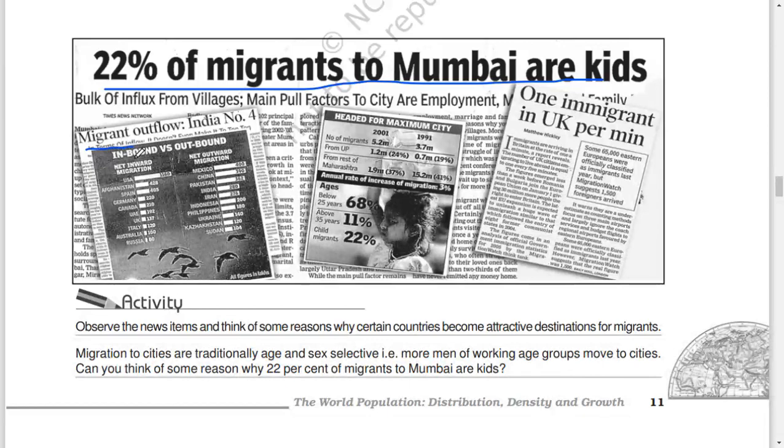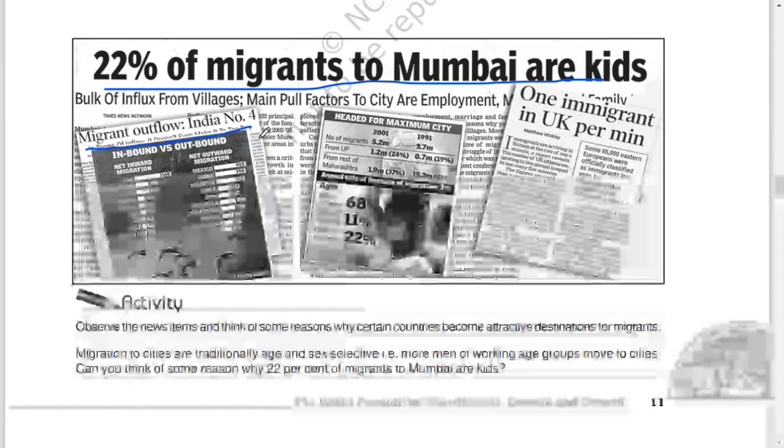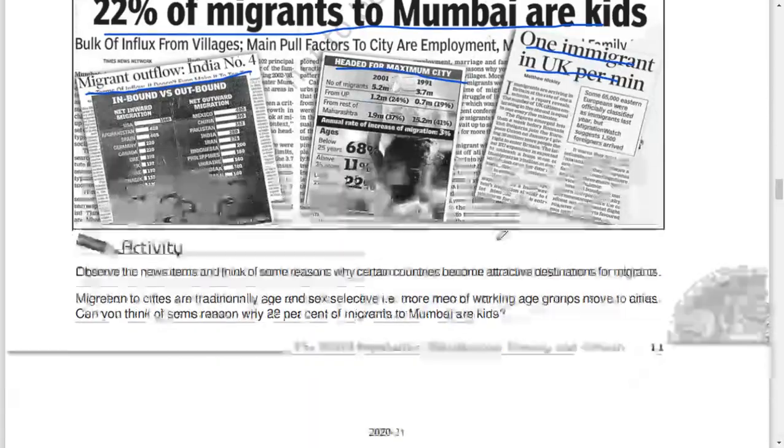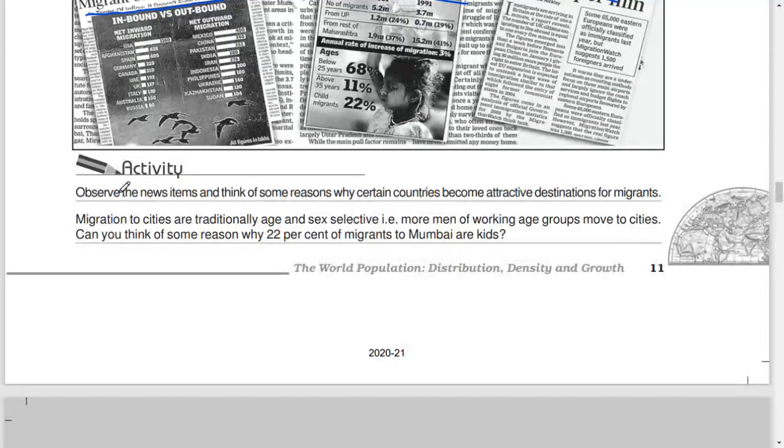Migrants outflow. India number 4. Headed for maximum city. One immigrant in UK per minute. Activity. Observe the news items and think of some reasons why certain countries become attractive destinations for migrants.